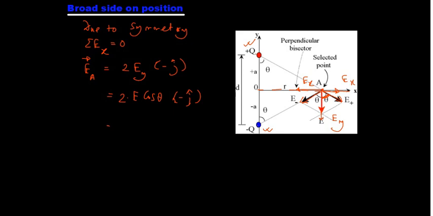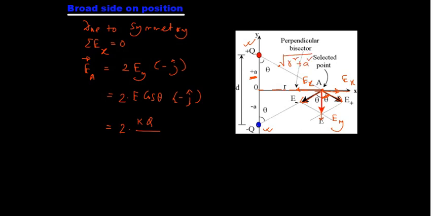Can I substitute these values? What is the E value here? Let me tell you, K into capital Q divided by this distance. What is this distance? This is A they have taken and this is R they have taken. So this is equal to root under of R square plus A square.